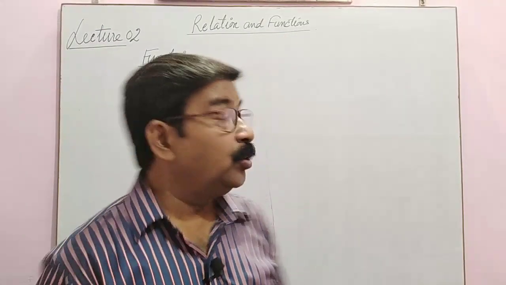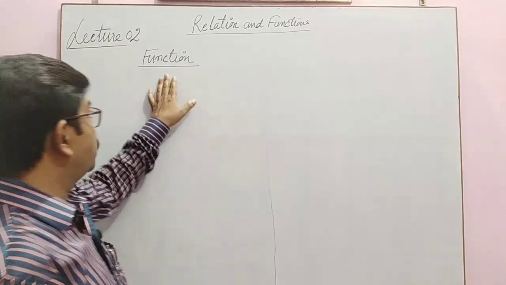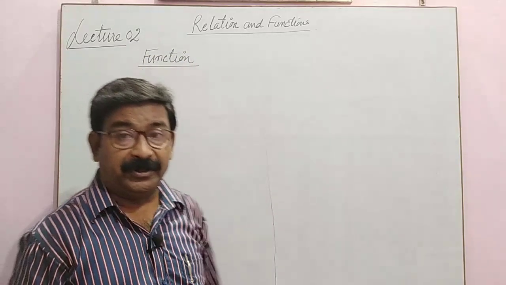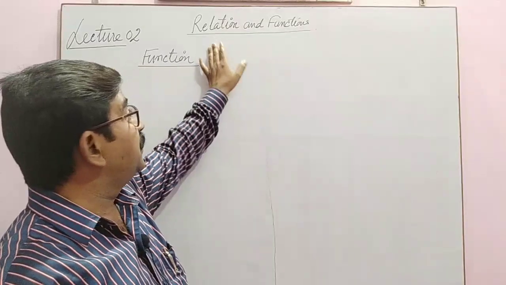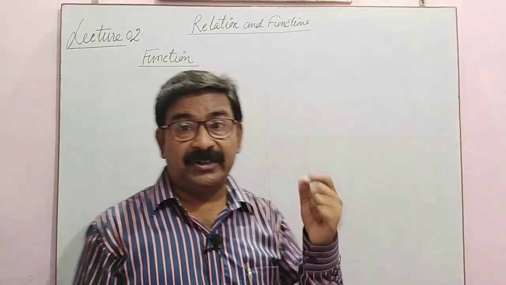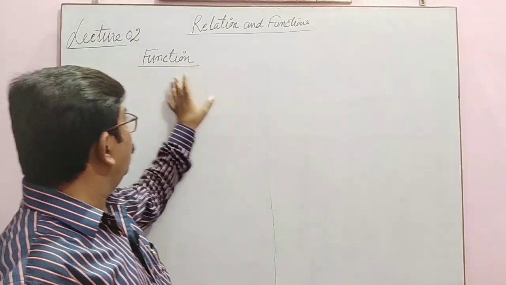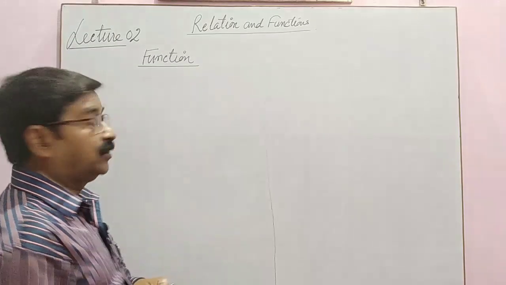Now we are coming to the next segment, function. It is a very important point, because the name of the topic is relation and function. So relation I have explained. Now come to the point, function.